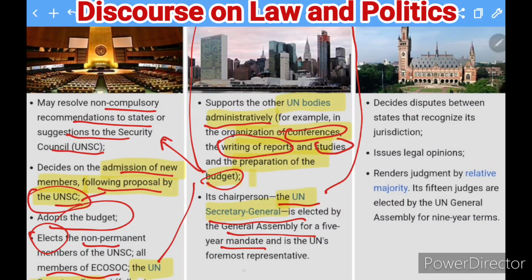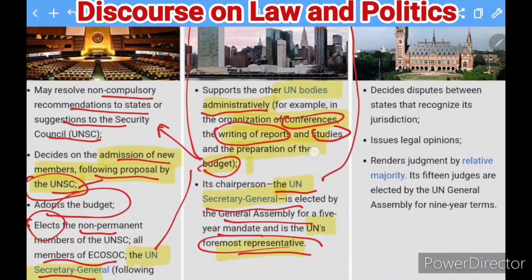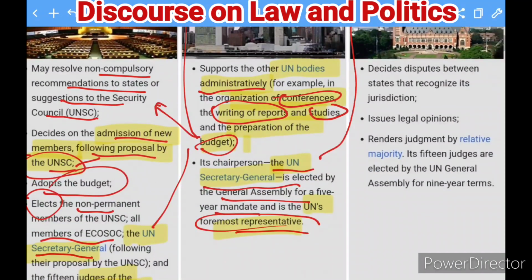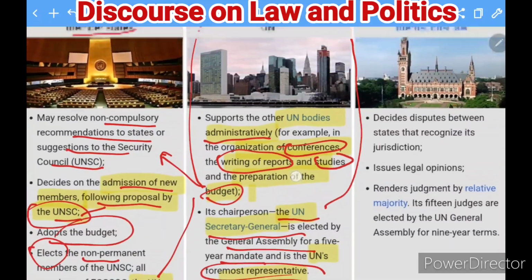The chairperson of this UN Secretariat will represent the UN. That is how you can find it. This is a very important position. So this is the position of the Secretary General in the UN Secretariat. Okay, so this is the second body.